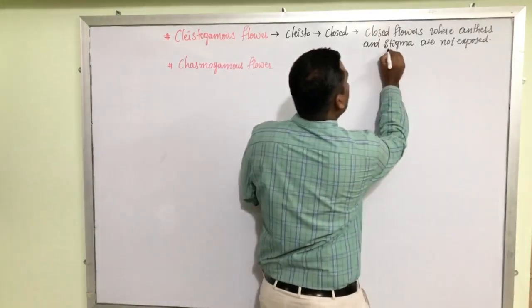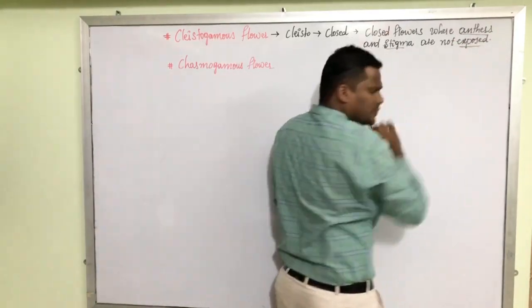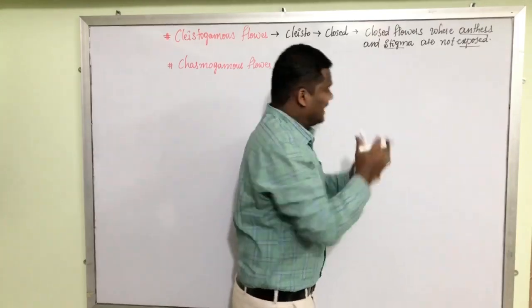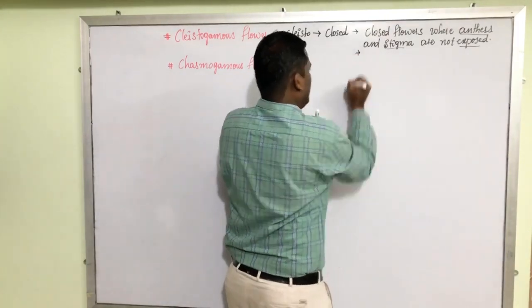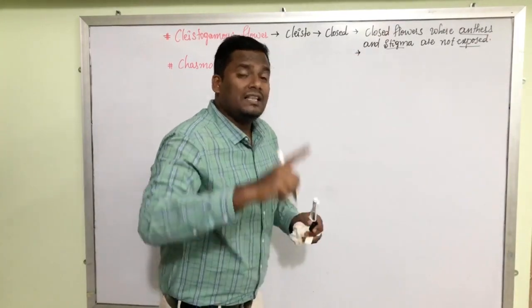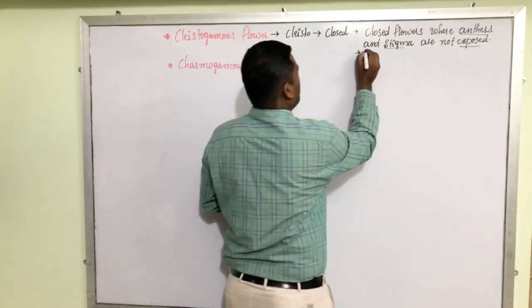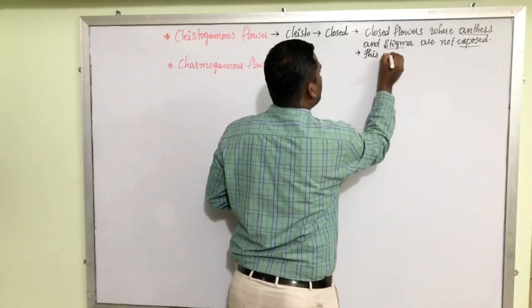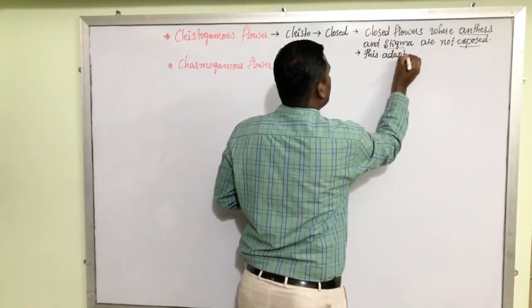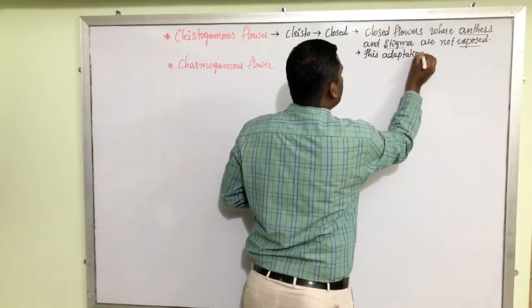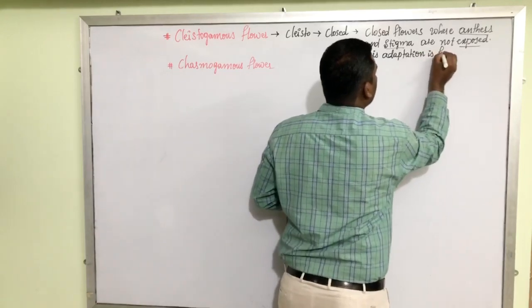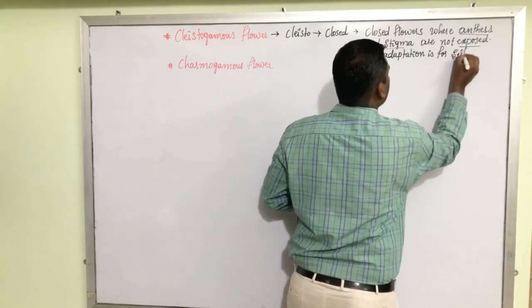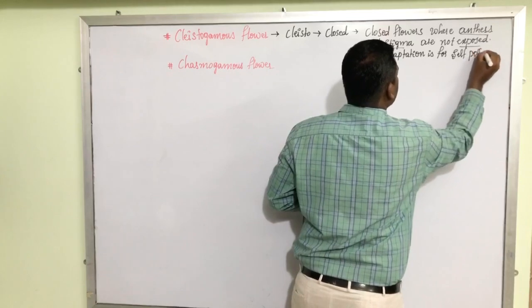Here, stigma and anthers are not exposed and the flowers are closed. That means definitely the clistogamous flowers facilitate self-pollination. This adaptation is for self-pollination.